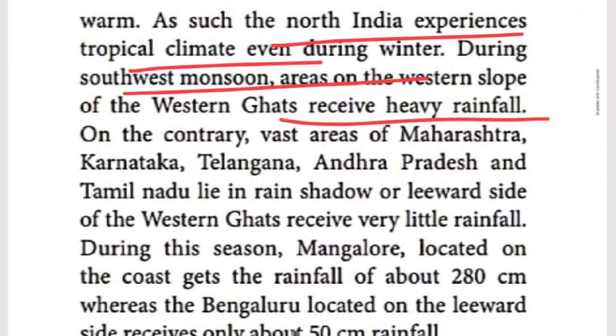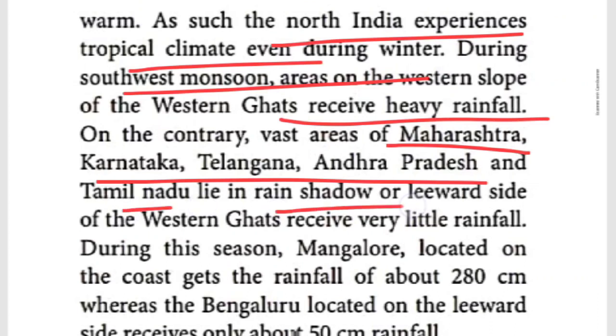At the same time, near Mumbai, Pune is there. But Pune receives less than 50 centimeter rainfall. What is the reason? Pune is located on the leeward side of the mountain, the opposite side of the mountain. The next one: vast areas of Maharashtra, Karnataka, Telangana, Andhra Pradesh and Tamil Nadu lie in the rain shadow region. Rain shadow region means the leeward side of the mountain.